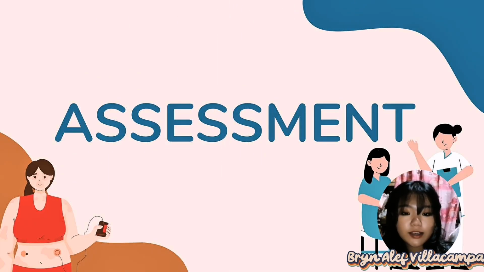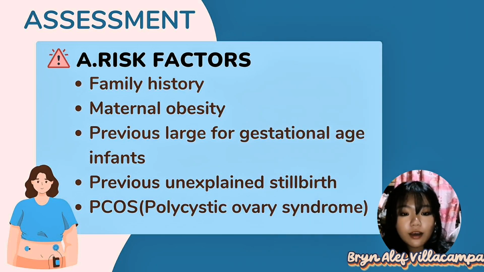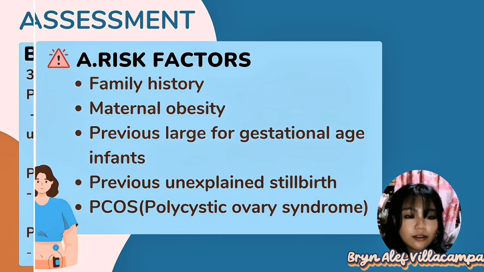So next we have assessment. Here we have our risk factors like family history, maternal obesity, previous large for gestational age infants, previous unexplained stillbirth, and PCOS or polycystic ovary syndrome. So what is PCOS? PCOS is a hormonal disorder in women causing irregular periods, acne, weight gain, and sometimes cysts in the ovaries. It can also affect fertility and increase health issues.